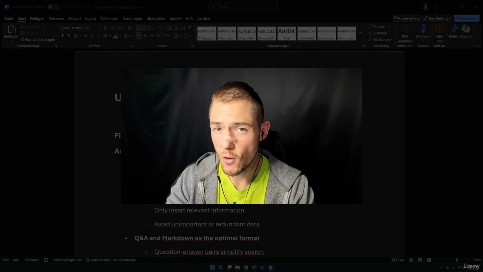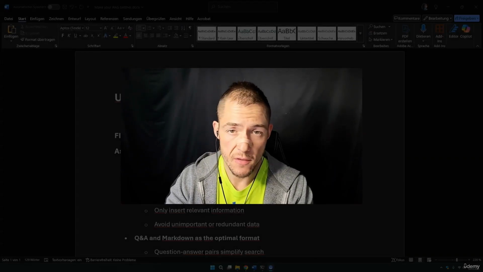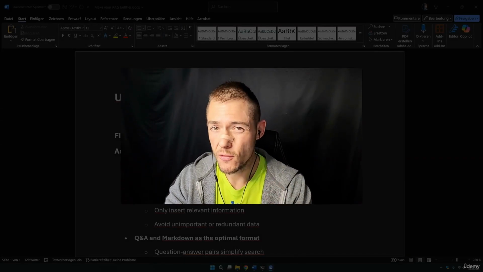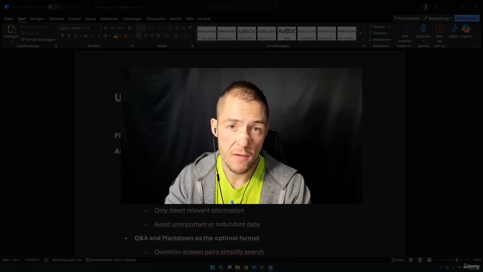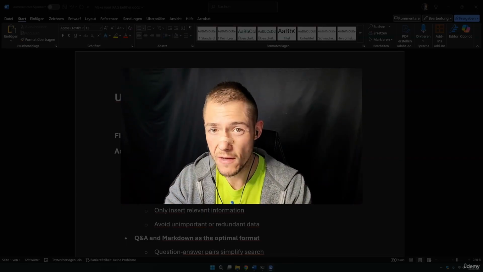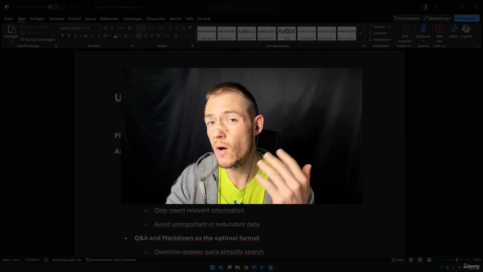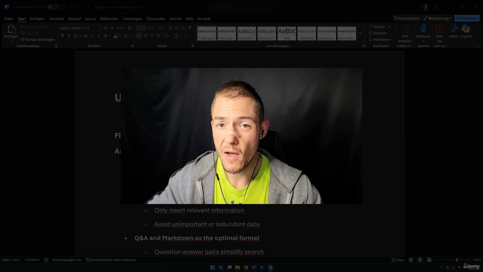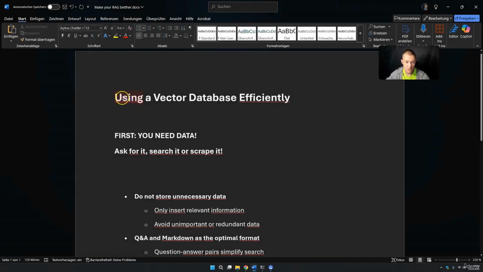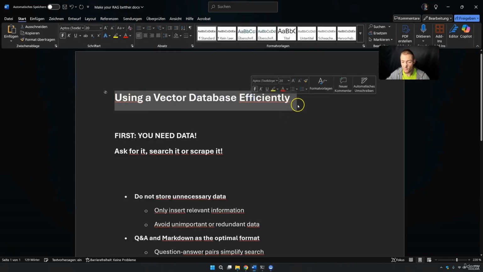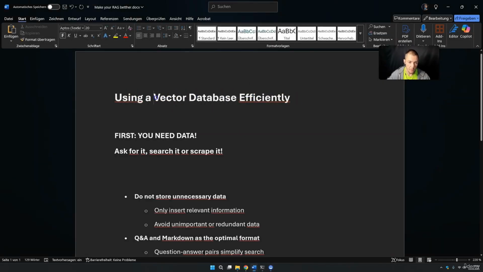In this section we need to talk about how we can make our RAG application better. A lot of people understand that if we upload data in a vector database, we will only get good answers back if the data is good. And right now I want to give you a lot of tips, and over the next videos we will dive into detail. So let's see how to use vector databases efficiently, or also use RAG efficiently. It's always all about the data.